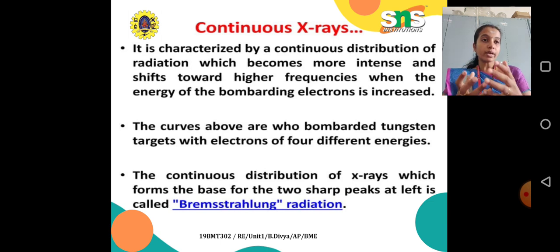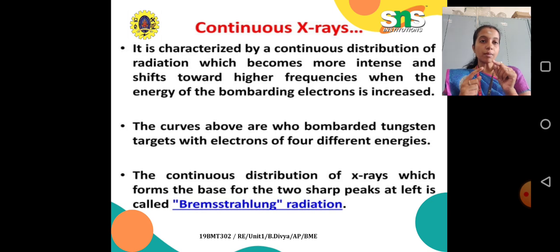When electrons are bombarded with a higher energy, the frequency will be very high and the intensity also increases.